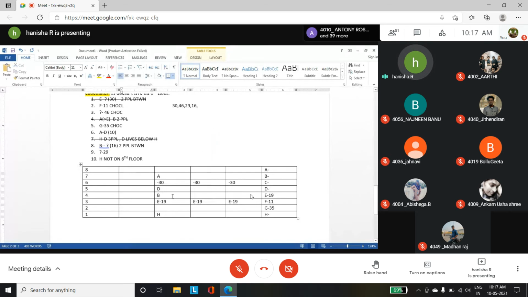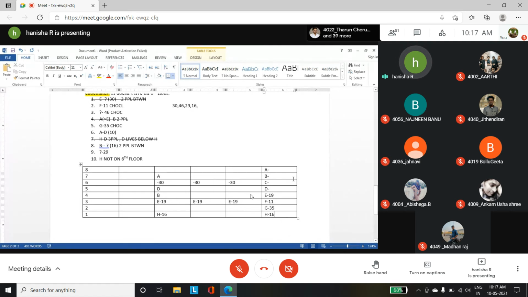So look at this position. Between B and the person who has 16 chocolates, you have two people. Obviously you can't mark it above B, because A will not have 16 chocolates for sure. If you look below, you have H, which means H should have 16 chocolates. They said H does not have 29 chocolates, so H has 16 chocolates. So in place of H you have 16 chocolates.